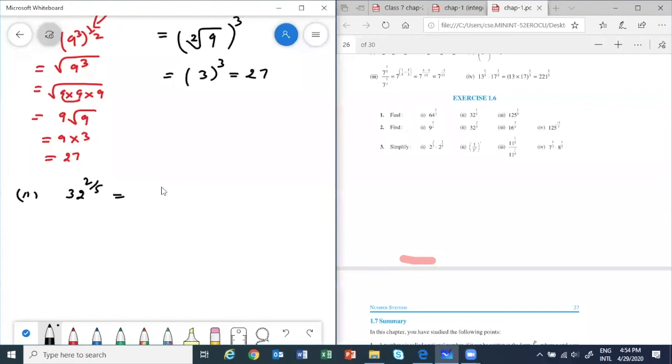See what will happen? We will write 32 power 1 by 5, whole square. Correct. So remember, we have already found the fifth root of 32 in the previous question, question number 1, second part. It is 2. So 2 whole square is 4.